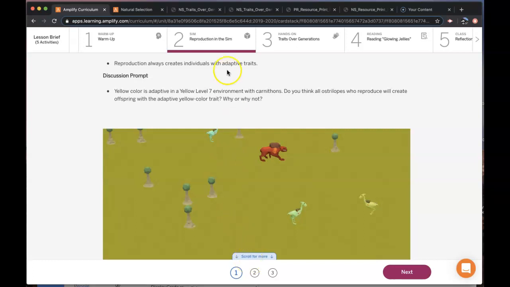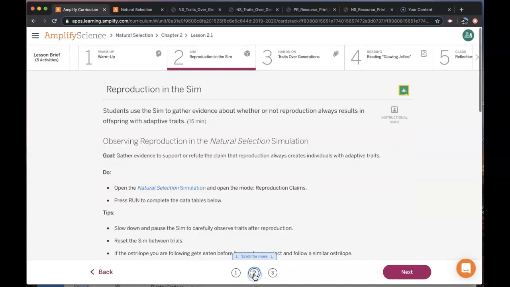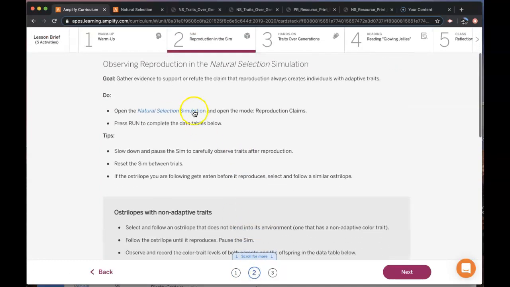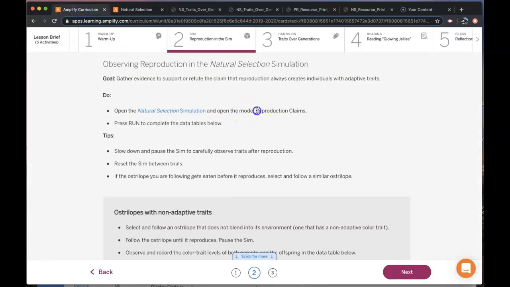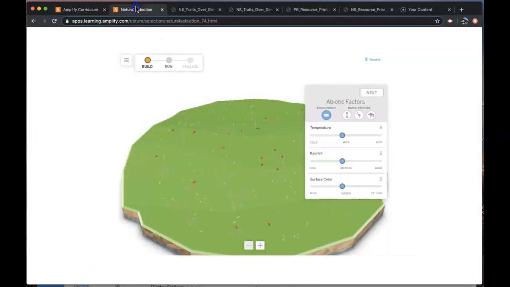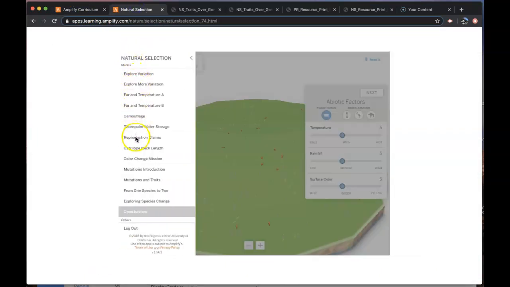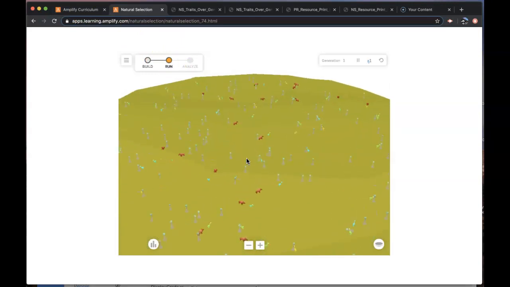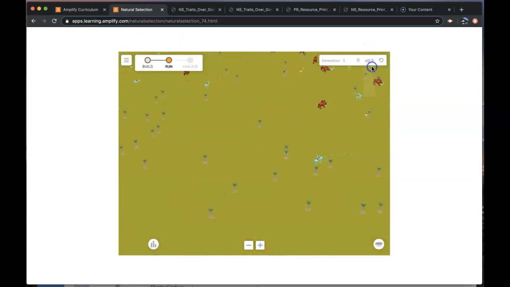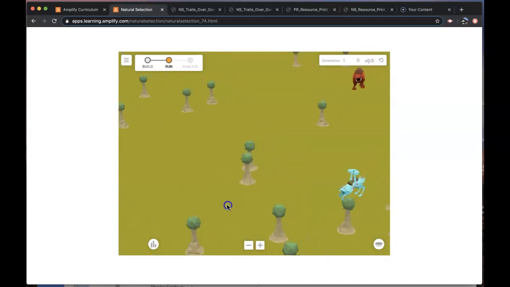Okay, now that you have thought about the claim and discussion prompt, we're going to move on to page 2. Again, you cannot press on this blue link. It will not take you to the sim. You have to go to the actual application, the app, to get to the sim. So I have the sim up. It told us to go to reproduction claims, so I need to go to the little hamburger, find reproduction claims and turn it on. We're going to be running this, and I'm going to slow it down so that we don't get through a bunch of generations.